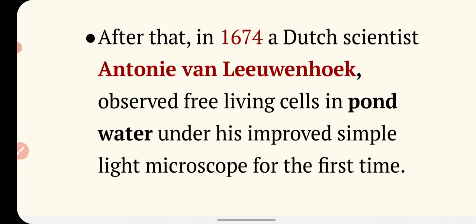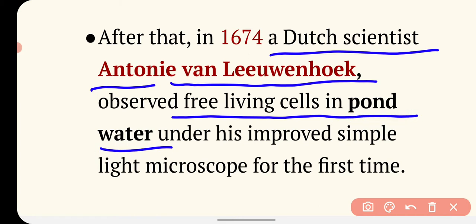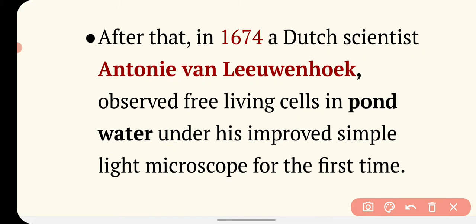Robert Hooke discovered the dead cell actually, but who discovered the living, free living cell for the first time? The scientist Antony van Leeuwenhoek, a Dutch scientist, observed for the first time the free living cell in pond water under his improved simple light microscope. He also made his own microscope, and he saw different kinds of items under it, and in the pond water for the first time he saw the free living cell in 1674.